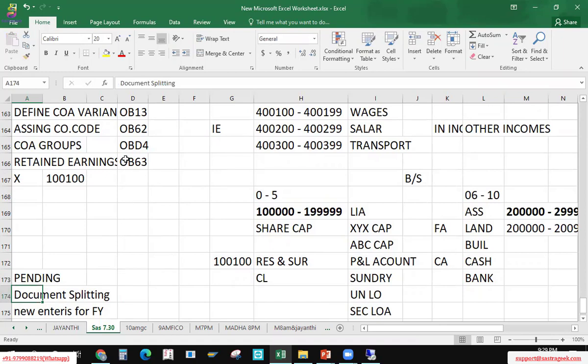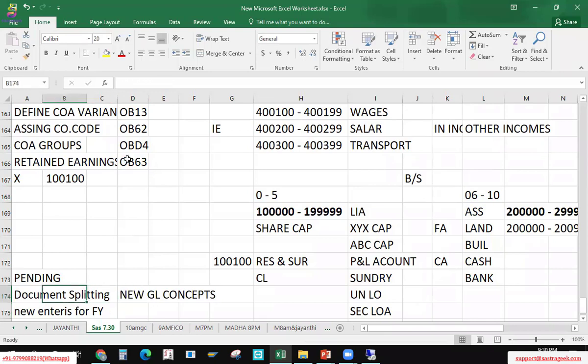This document splitting topic is a part of the leading and non-leading ledger, as I said. Just before, when we were discussing the fiscal year variant, we talked about the leading and non-leading ledger concept. That particular leading and non-leading ledger and document splitting are part of the new GL account concepts of the ECC6 version, which is carried the same in S4 HANA also.